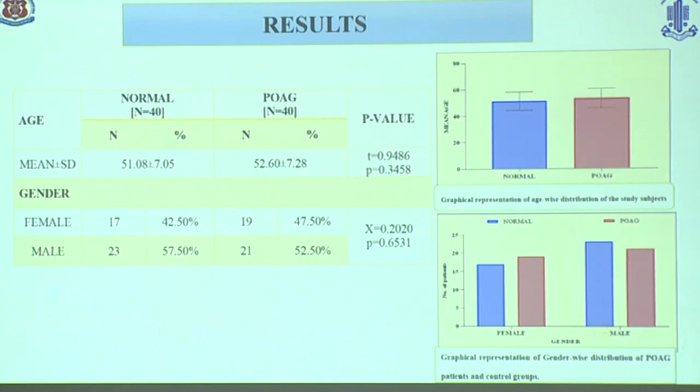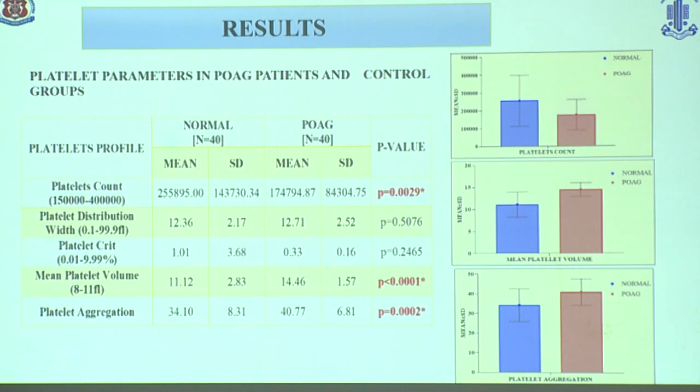These are the results of the study. No significant difference was found in the demographic details of the study subjects. We studied and compared all these platelet parameters between the primary open-angle glaucoma group and the control group, and found that the platelet count significantly decreases in POAG patients, and mean platelet volume and platelet aggregation significantly increase in POAG patients.